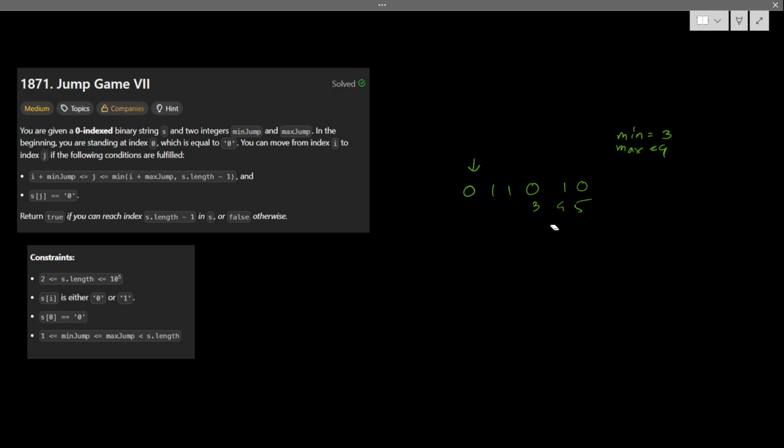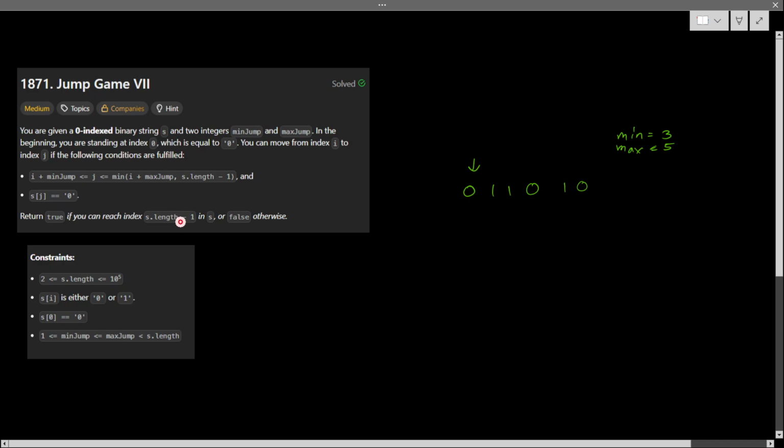Let's say this example. From this index, can I jump with minJump 3, maxJump 4? Minimum jump should be 3, so 1, 2, 3, I can jump here. From here, can I reach the last index? I need 2 jumps, but the minimum jump is 3, so I have to take at least 3. I cannot reach this index, so that's why it is false. Now let's say maxJump is 5 instead of 4. Here I can jump 3 and reach here, but I cannot go from this index to this position. But can I go there with 1, 2, 3, 4, and 5? I can directly reach the fifth index, so I can jump from here to here. It is a valid case.